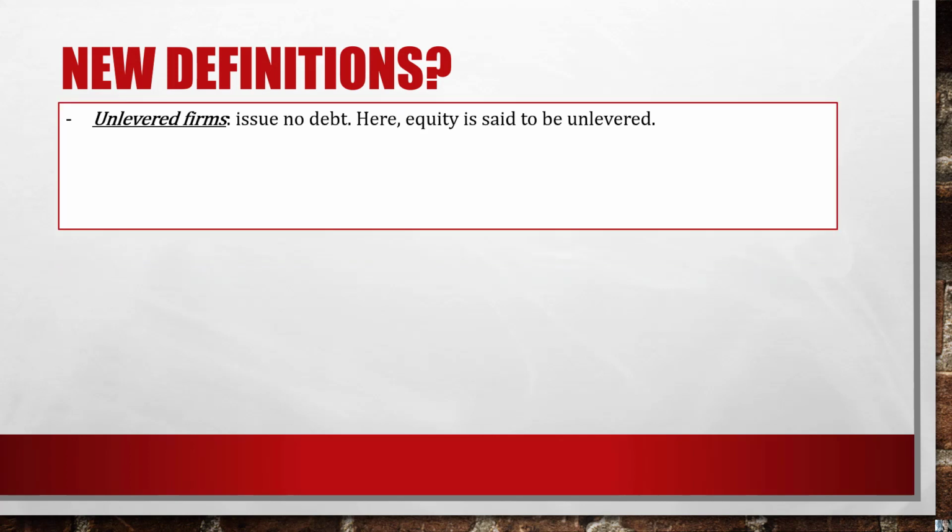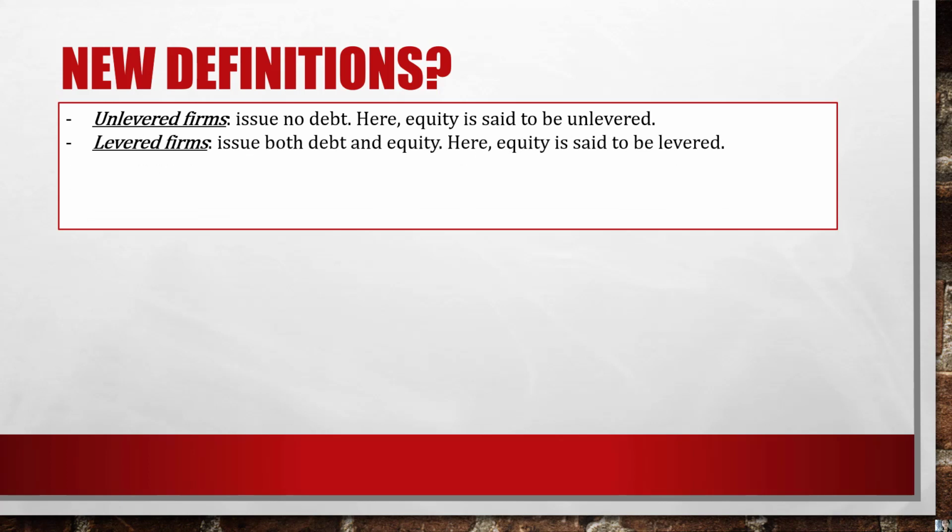We have two types of firms, the unlevered firms and the levered firms. Unlevered firms are the firms that issue no debt, and for those firms, equity is said to be unlevered. The second type is levered firms. They issue both debt and equity. Here, equity is said to be levered.